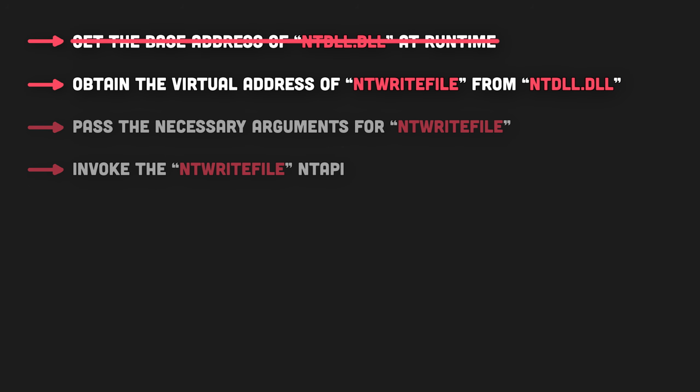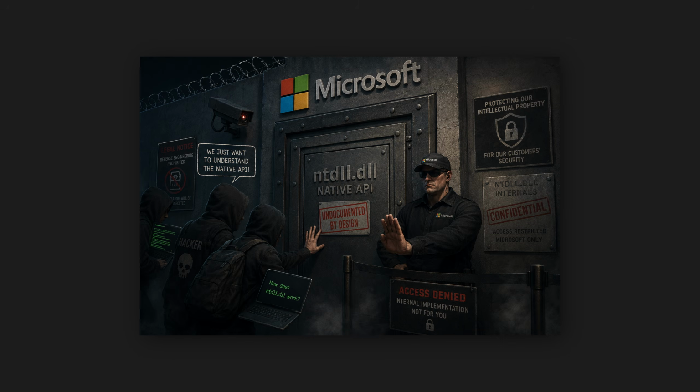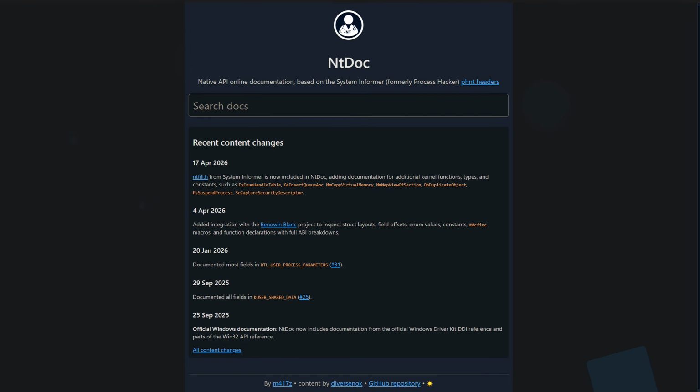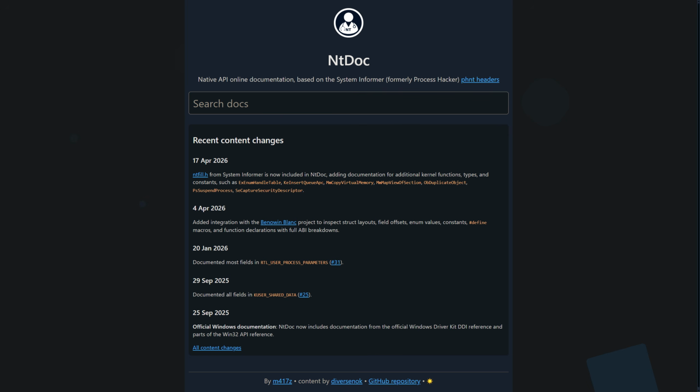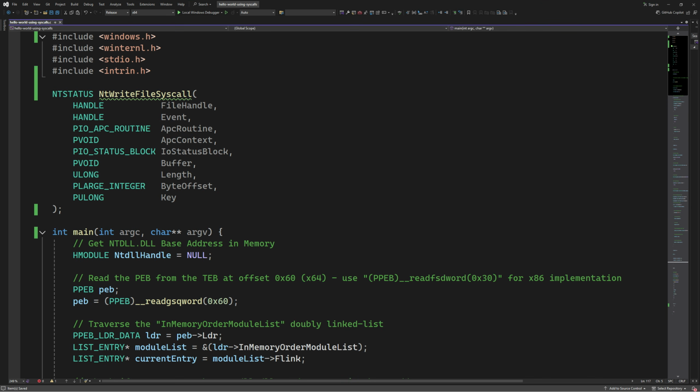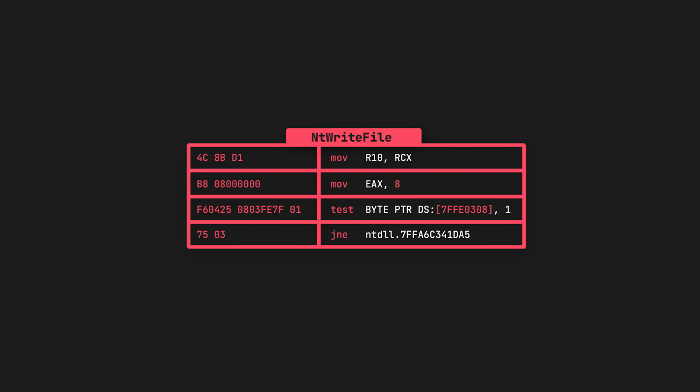Now that we have the address of the NtRead function, we need to pass to it the necessary arguments before we invoke it. However, since Microsoft doesn't want anyone to mess around with their operating system, they completely avoid documenting NT APIs like NtRead. But lucky for us, nerds have already done the heavy lifting and documented most of the NT API function definitions. Here, for example, I have the function definition for the NtRead API. So we'll copy this into our code. The next thing that we need to do is to get the system call number of the NtRead API.